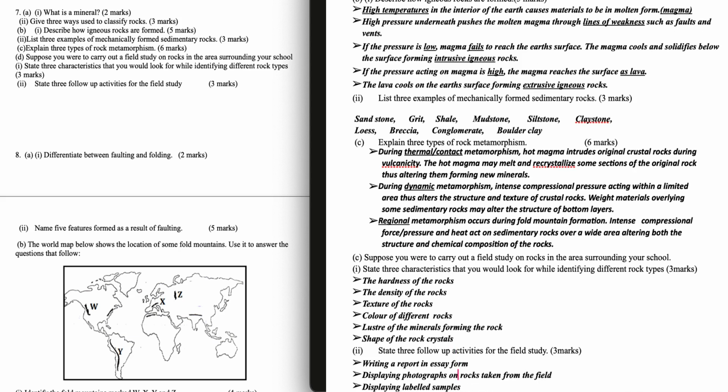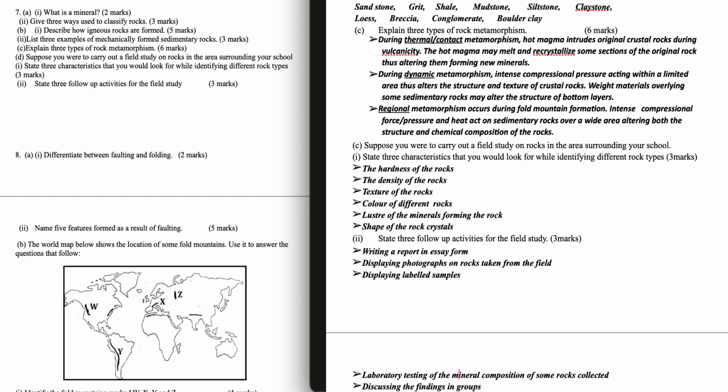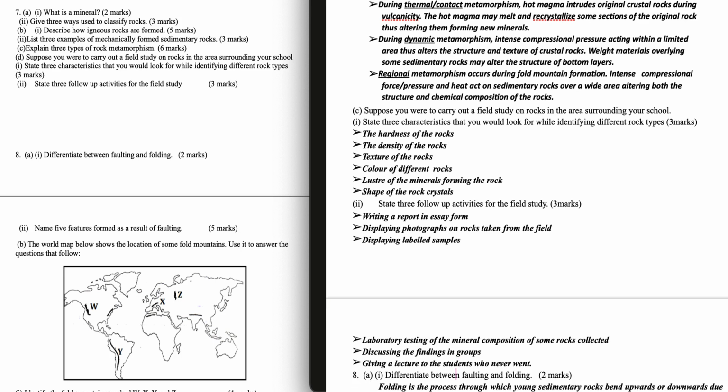Writing a report in essay form, displaying photographs of rocks taken from the field, displaying labeled samples, laboratory testing of the mineral composition of some rocks collected, discussing the findings in groups, giving a lecture to the students who never went.